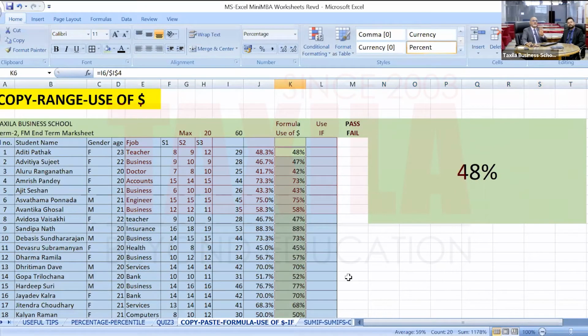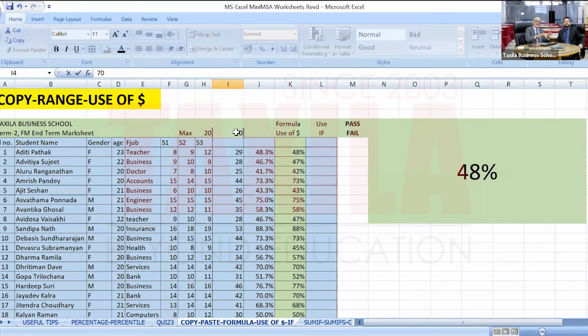All the scores have been corrected. Now by mistake, if this was 70, look at the scores now. When I change this to 70, all the scores have changed. When I change this to 100, all the scores have automatically calculated. When I change this to the correct one, that is 60, the correct percentages. This is the use of dollar sign.